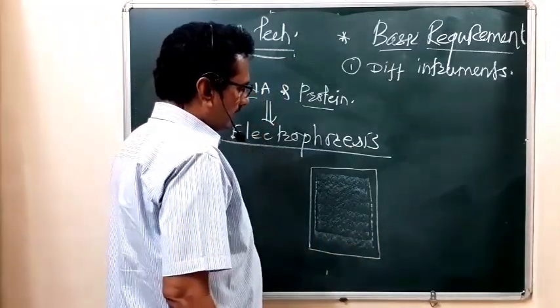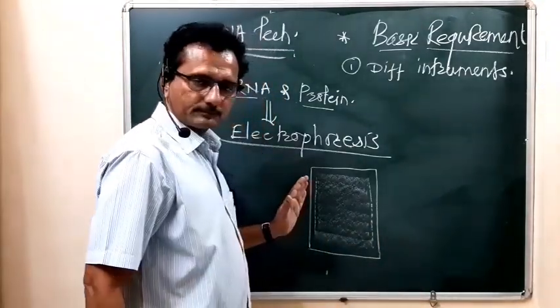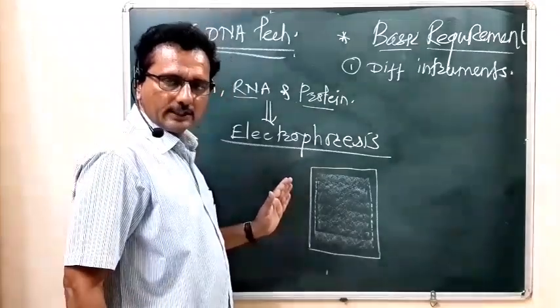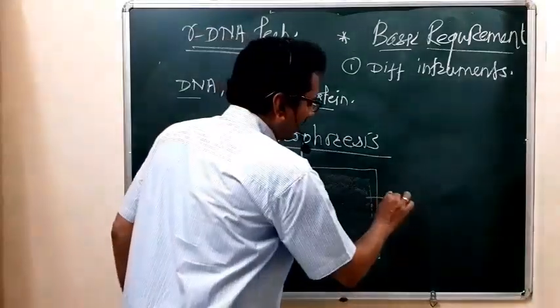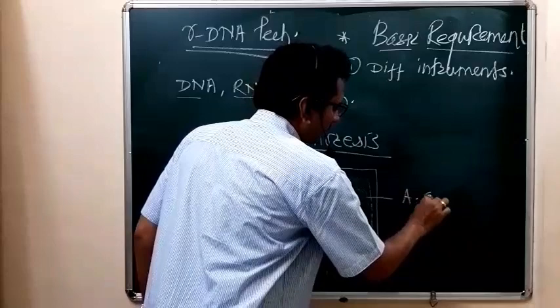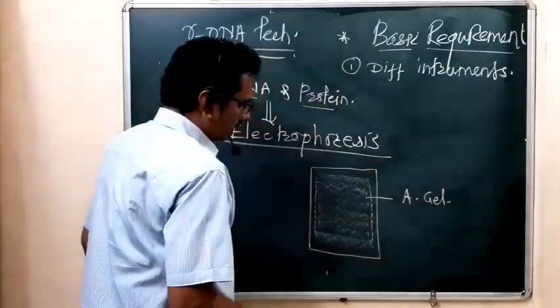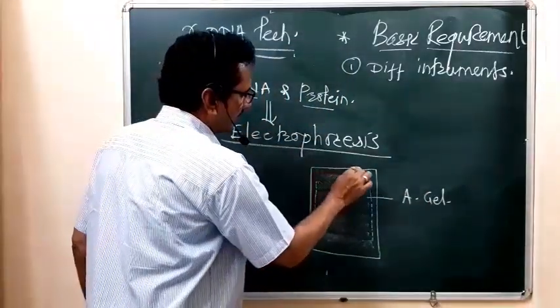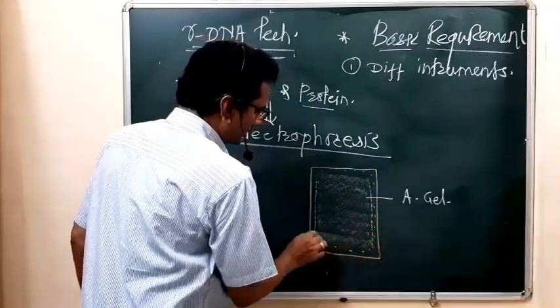And then over the gel, what is added? This is the agarose gel, and over this agarose gel, a buffer solution is added.